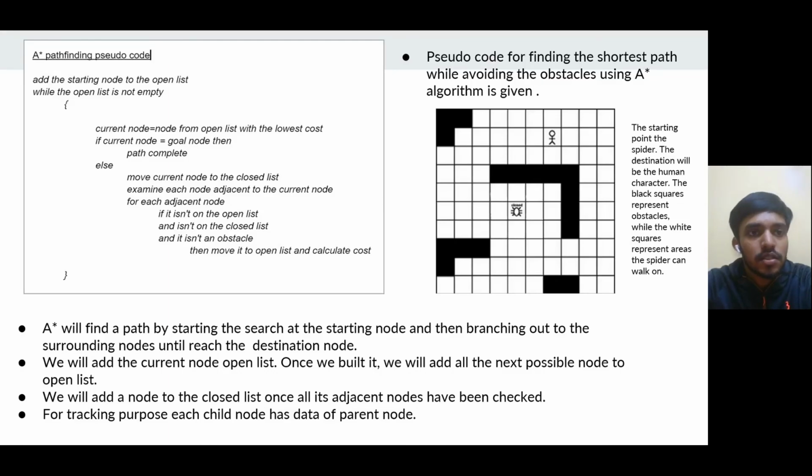The pseudocode for A-star pathfinding is given. A-star works by starting at a node and branching out until it reaches the destination. Here in the figure, the position of the spider is taken as the initial point and that of the human as the destination. The black colored blocks are the obstacles and we have to find the path by avoiding these obstacles using the A-star algorithm.